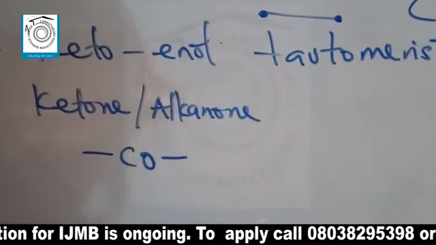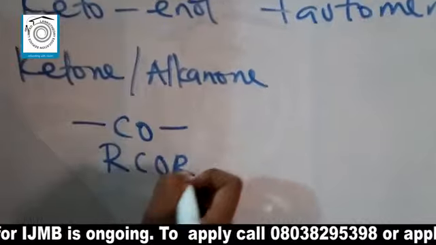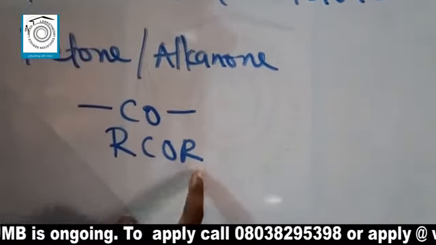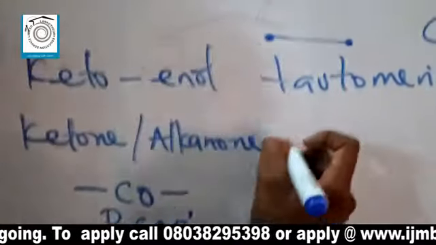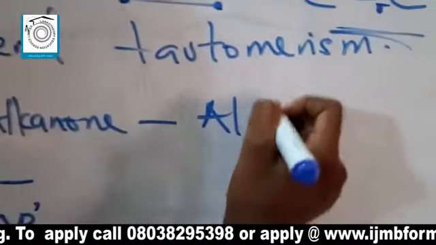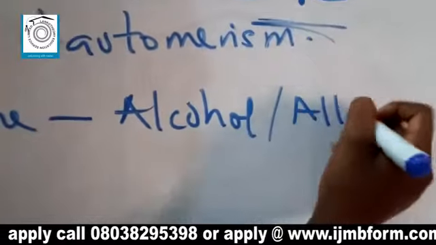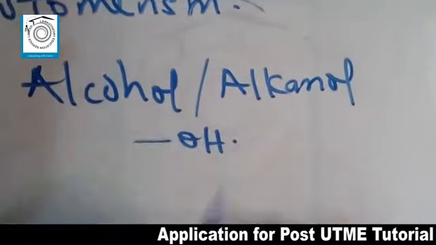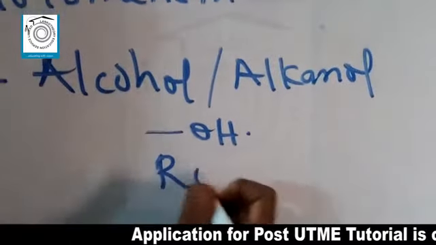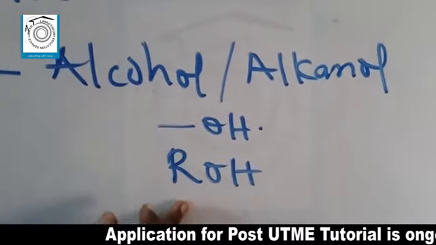CO, and general formula is RCOR, where the alkyl group in front and back would be the same or different. While this enol here represents alcohol or alkanol, and then the functional group for this is just OH, and general formula is ROH, where the R represents an alkyl group.